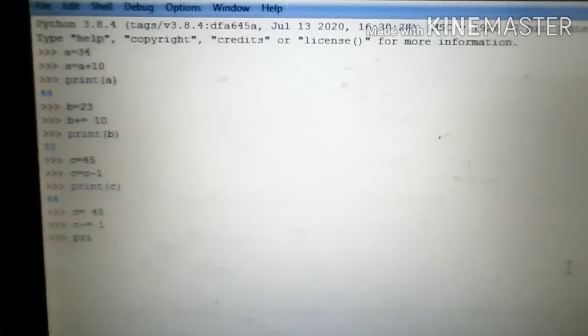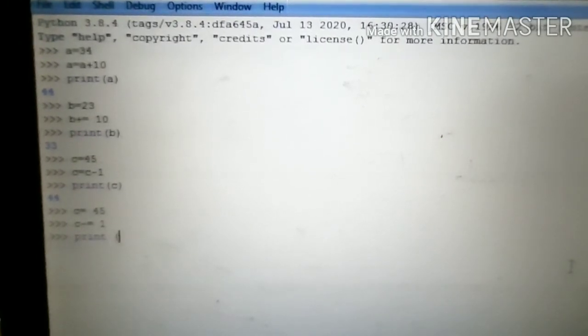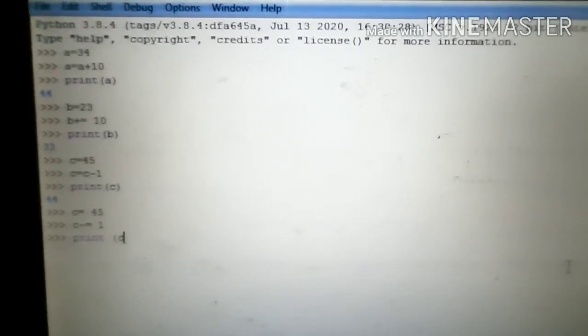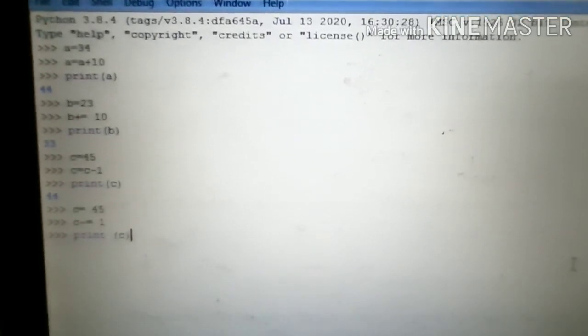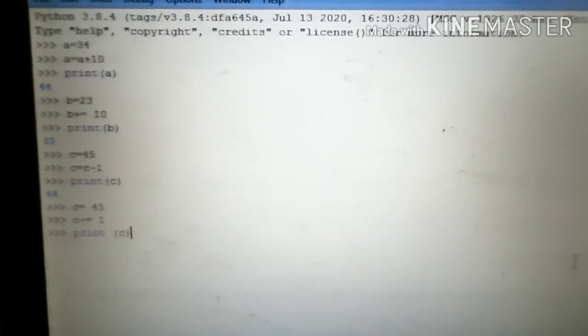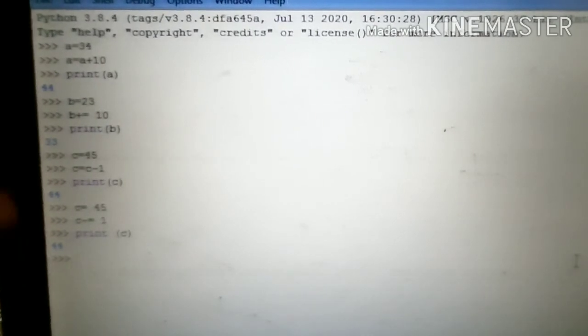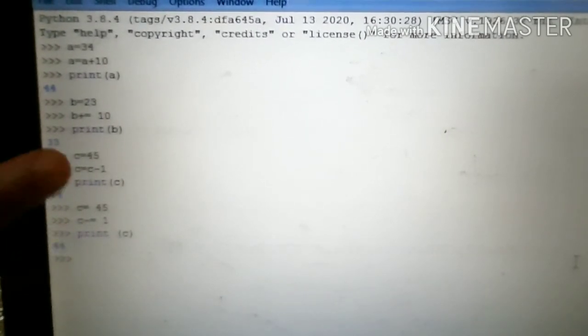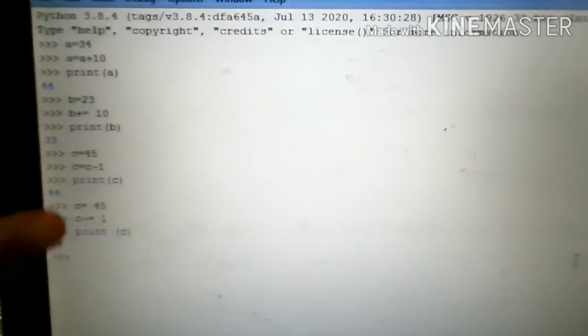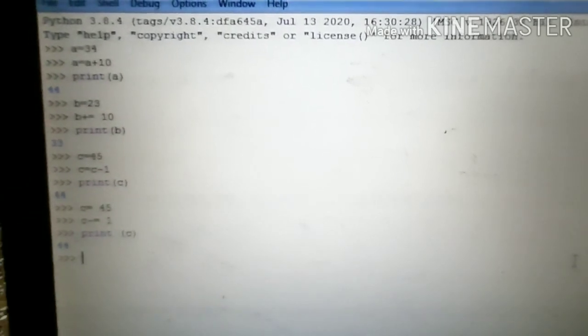Then print the value of c. Okay, fine. Now what is the value of c? 44. See, both results are the same using different statements. That shows that both have the same meaning. Okay, students? Okay, fine.